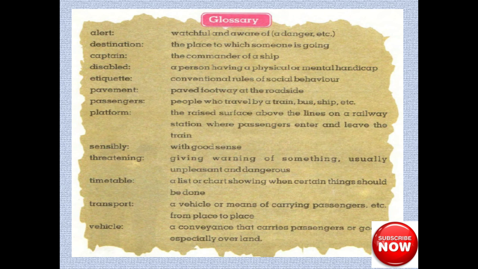Conventional rules of social behavior. Pavement. Paved footway at the roadside. Passengers. People who travel by a train, bus, ship, etc. Platform. The raised surface above the lines on a railway station where passengers enter and leave the train. Sensibly, with good sense. Threatening, giving warning of something usually unpleasant and dangerous.